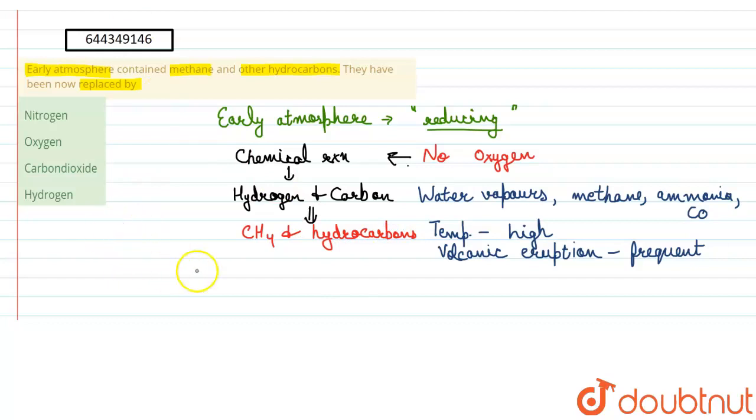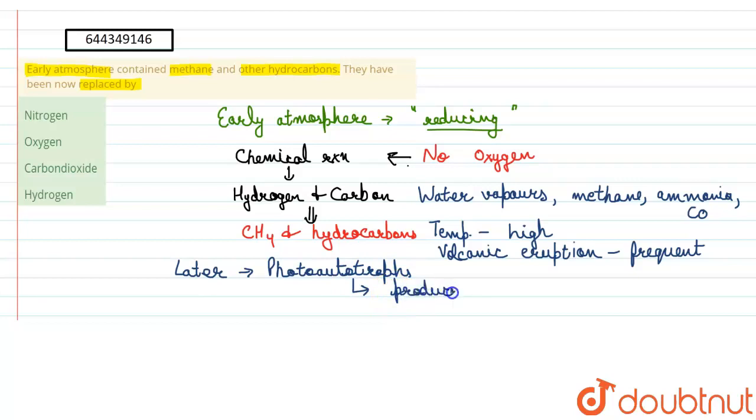But later what happened? Later, when photoautotrophs appeared. Photoautotrophs means the organisms which could produce their own food by the usage of light, right?